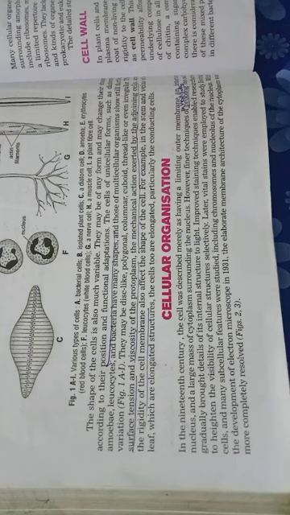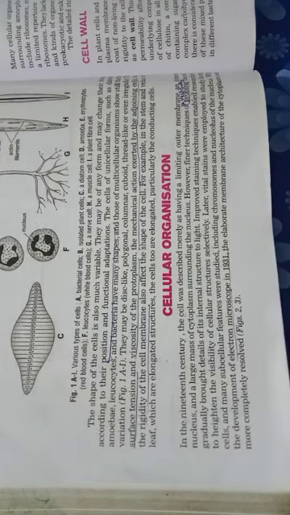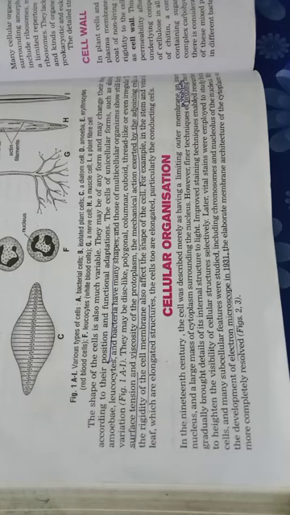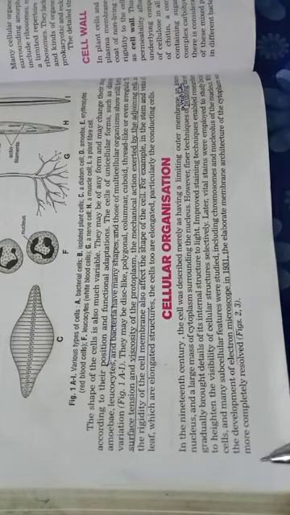With the development of the electron microscope in 1931, the elaborate membrane architecture of the cytoplasm was much more completely resolved. Before that it was not resolved, but after the better probing techniques, it could easily be resolved. And in the next page, let me bring it to your light.